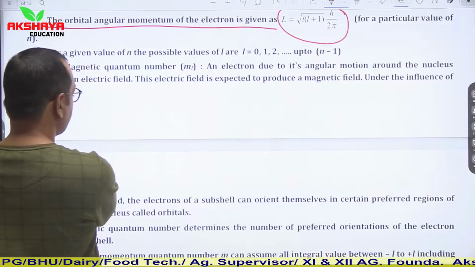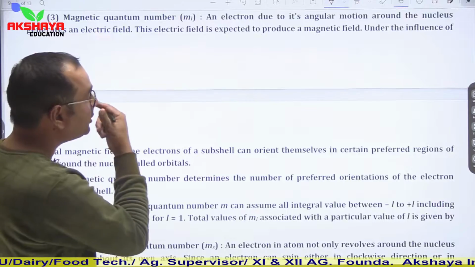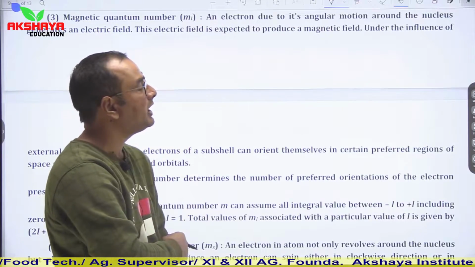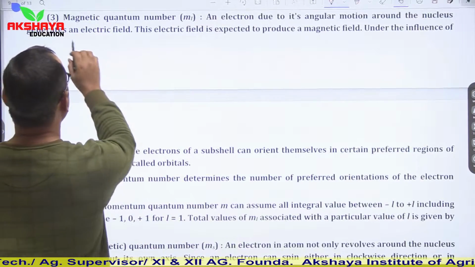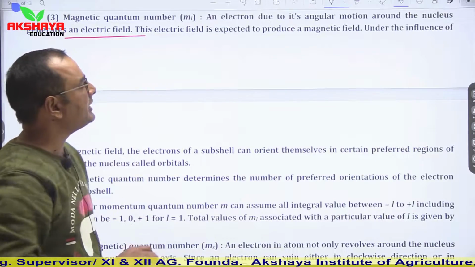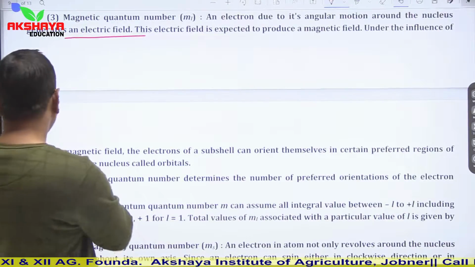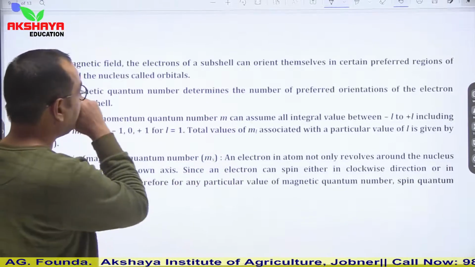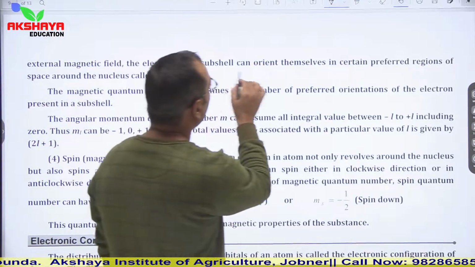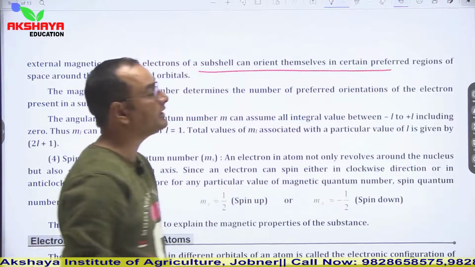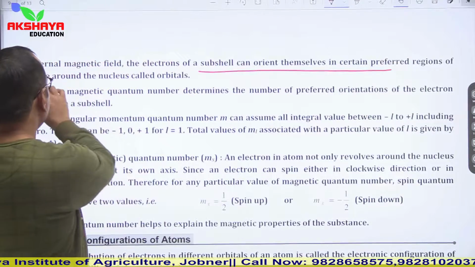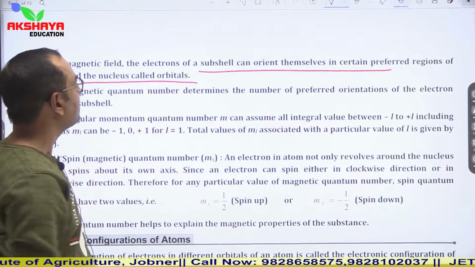Magnetic quantum number. An electron, due to its angular motion around the nucleus, generates an electric field. This electric field is expected to produce a magnetic field. Under the influence of an external magnetic field, the electrons of a subcell can orient themselves in certain preferred regions of space around the nucleus called orbitals.